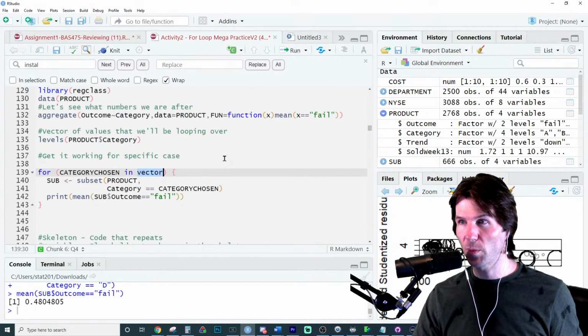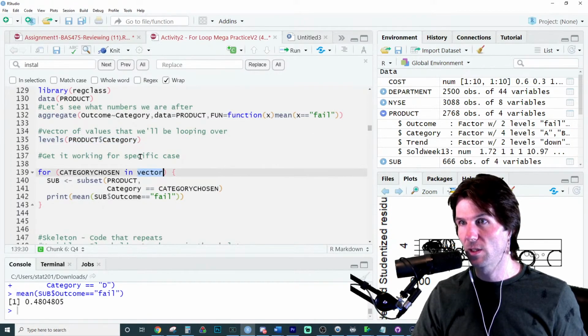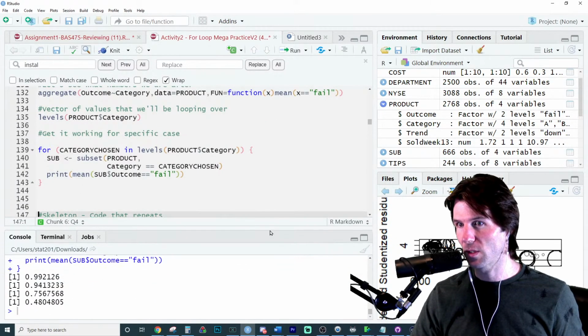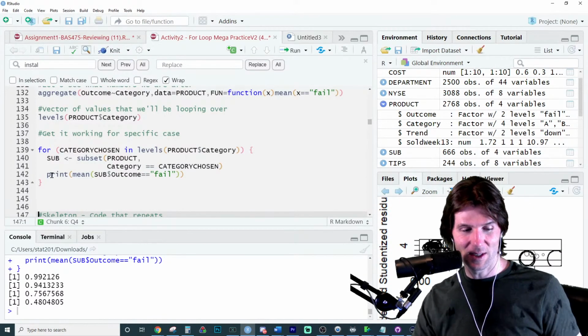And then it needs to go through the levels of the products, I think they mentioned this up here. So this is actually the vector we'll be looping over. It literally says right there, the vector we're looping over. And those are the answers. Now, here, we'll do it a different way.